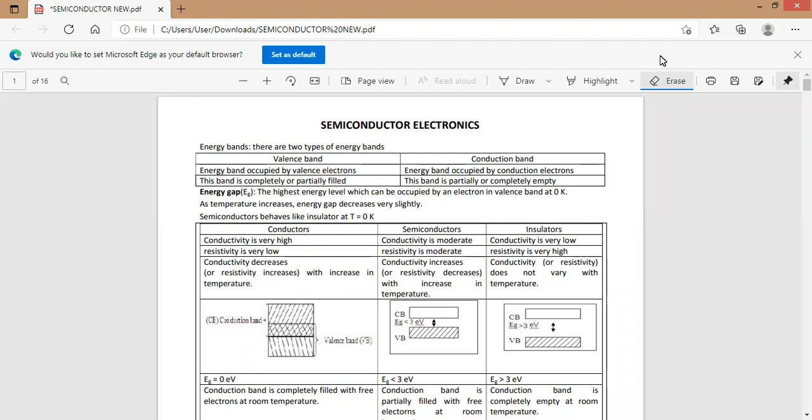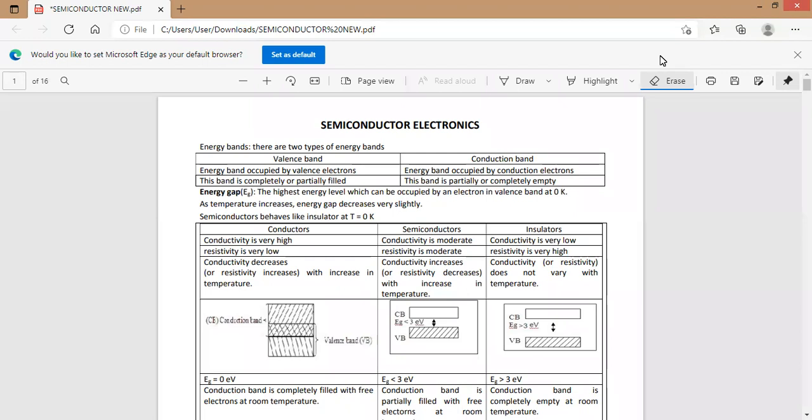The valency band is completely or partially filled. The conduction band is partially filled or completely empty. In case of conductors, it is partially filled. In case of insulators, it is completely empty. Energy gap: the highest energy level which can be occupied by an electron in the valency band at 0 Kelvin.